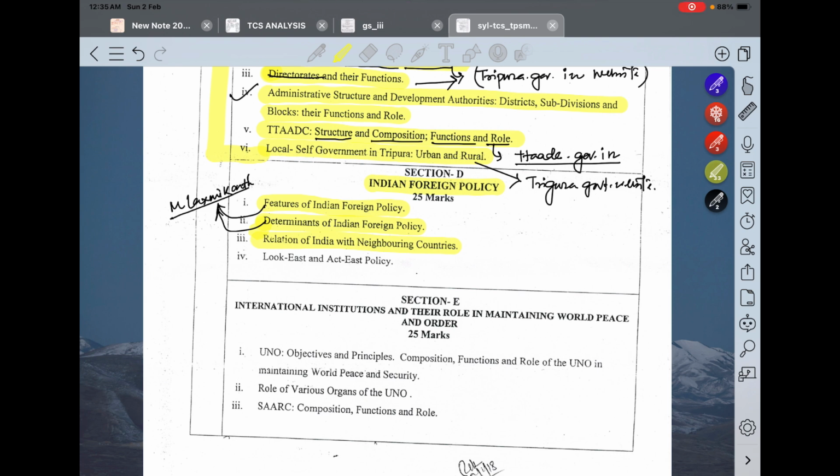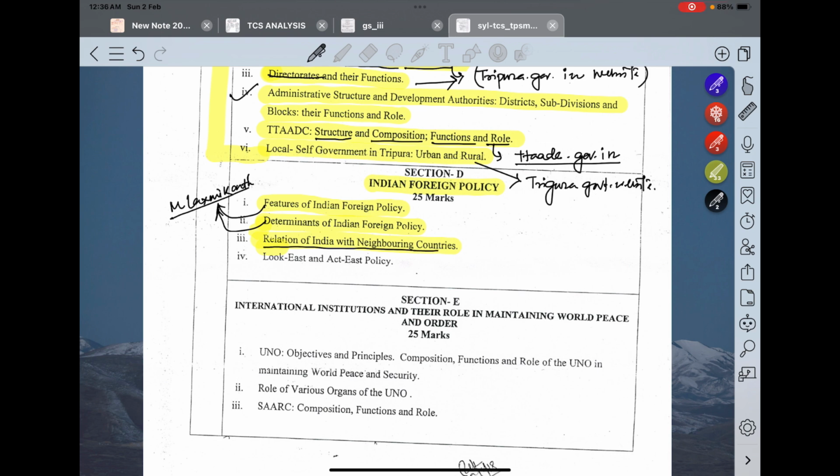And also I will suggest you, for the basic understanding of India Bangladesh relation, India Bhutan relation, India US relation, a basic structure, a basic background you should have. For that you just Google, there are plenty of PDF materials of different coaching centers. Refer to those only, because they are exam oriented, made strictly for exam purpose only. Okay, so those PDFs will be very beneficial for this topic.